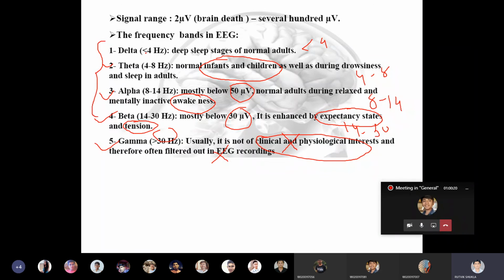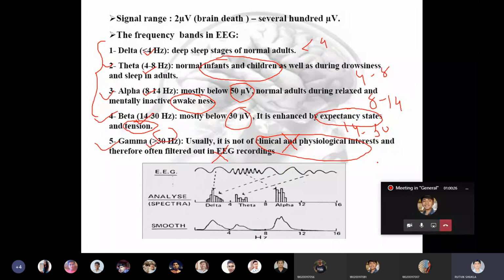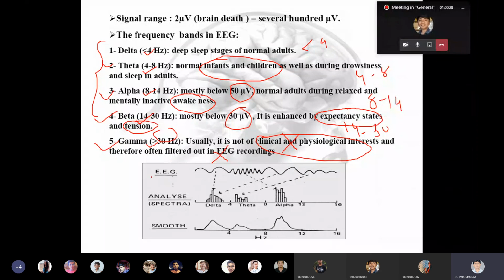Only these waves are used: less than 4, 4 to 8, 8 to 14, 14 to 30, and greater than 30. So somehow if you get the EEG, suppose you took a patient's EEG, it is like this. And if you convert this time domain signal into frequency domain, it looks like this. Clear? Then you can see that this is the time spectrum, and this is the frequency spectrum.